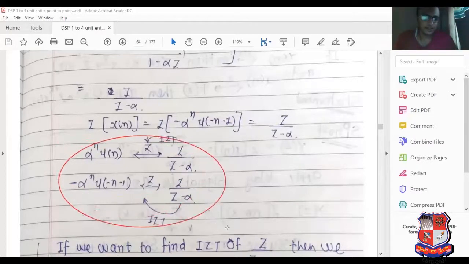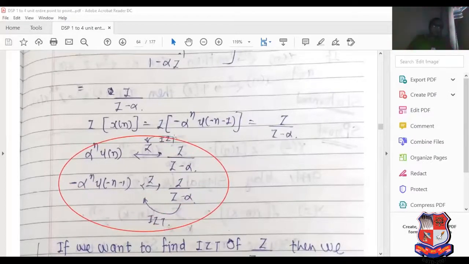Z upon z minus alpha is the common answer of two different terms. Alpha raised to n u of n is one term, and minus alpha raised to n u of minus n minus 1 is also a different term. So the answer is the same, but the terms are different.